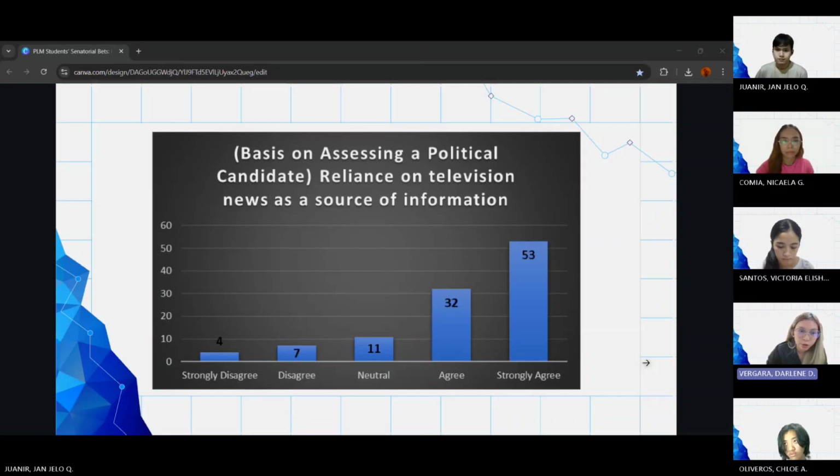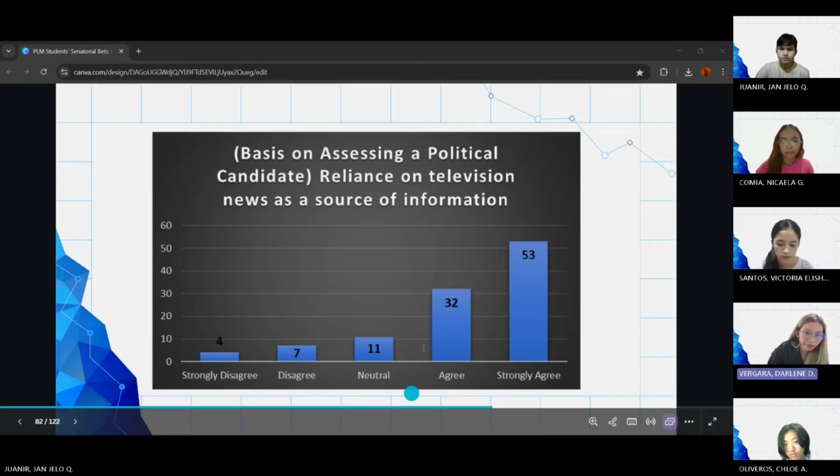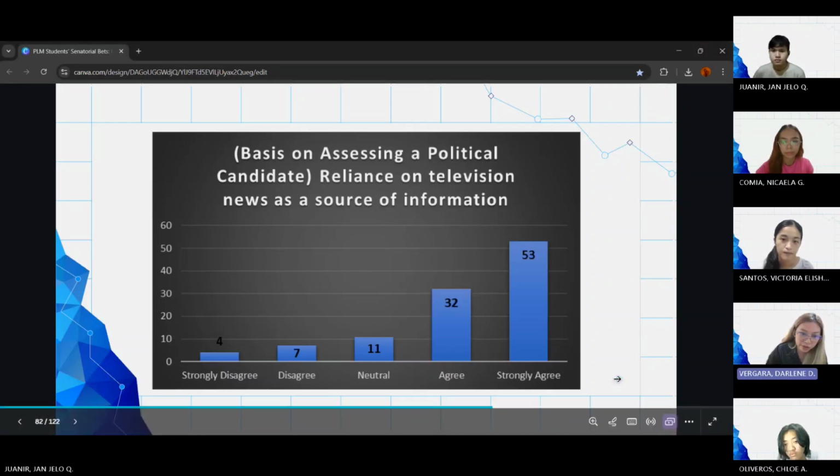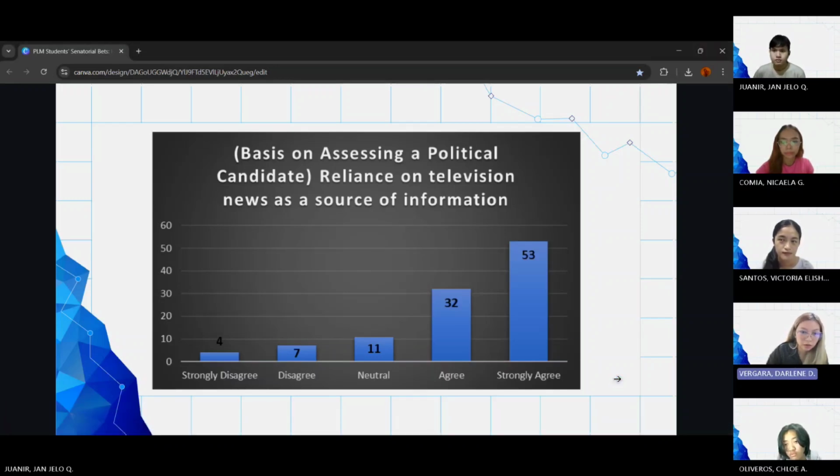So for this question, we also use a bar graph. We can observe that 53 participants strongly agree that one of the bases in assessing a political candidate is reliance on television news as a source of information. And then 32 participants agree that television news as a source of information is a basis in assessing a political candidate.